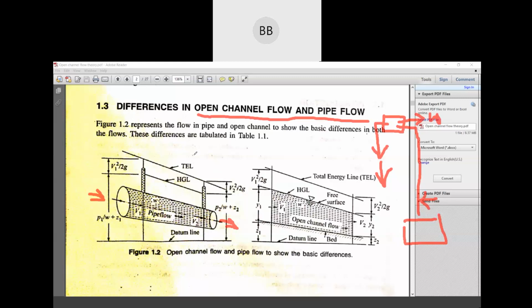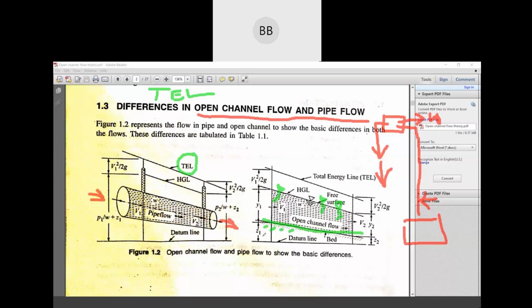So if you see, we have this thing, total energy line. So what is total energy line? Suppose this is your channel. Consider this is a river. This is the bed of the river, and the level of water is this. So water is flowing from a higher elevation to a lower elevation.